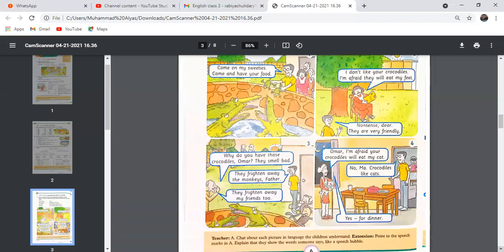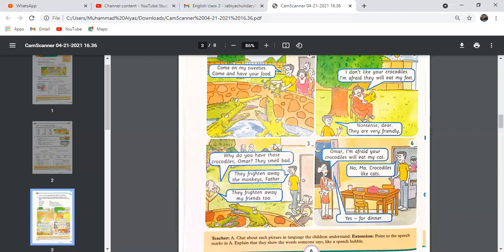So don't get scared. In picture number 3, you can see that there are 3 speech bubbles. Let's discuss what each person is saying. You can see here the sun is going down and the color of the sky has changed now, it's almost yellow.